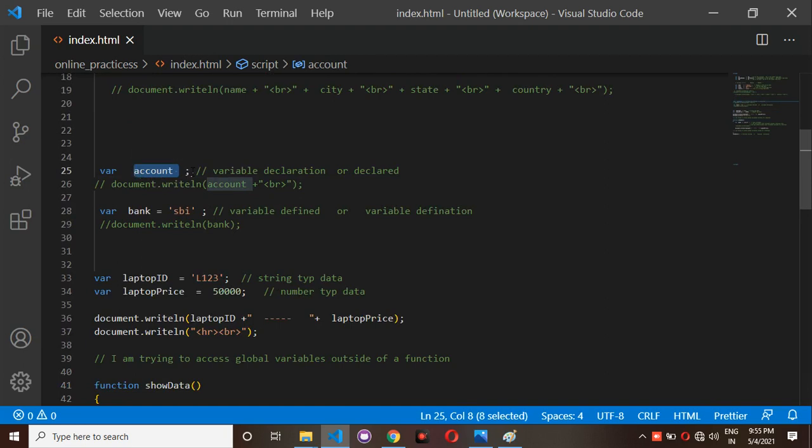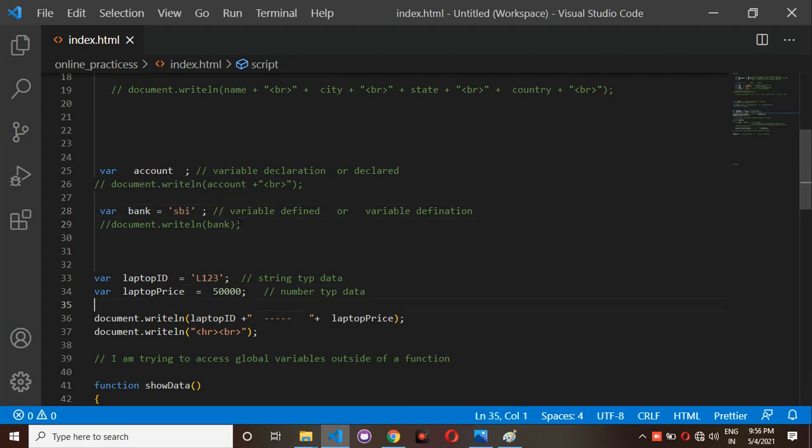So this is a variable declaration, or declared. And second, for example, var bank is equal to SBI. SBI is one of the values that you have assigned inside bank. So it is a variable defined.